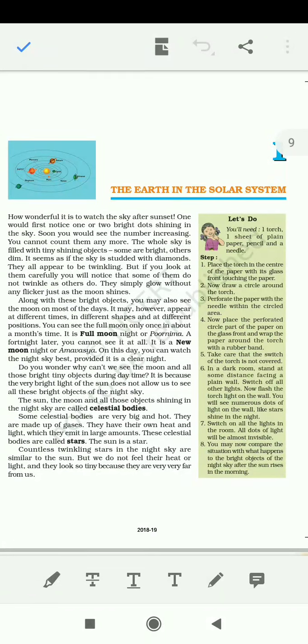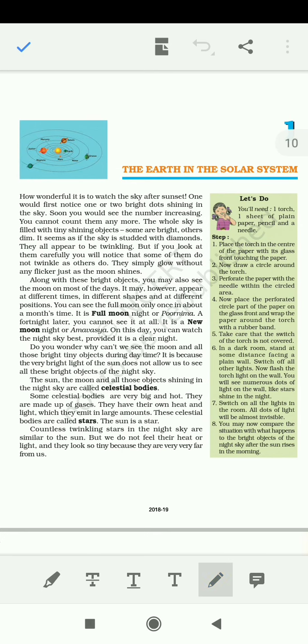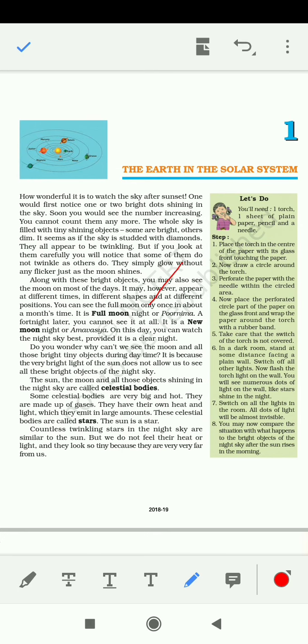So, the name of the chapter is The Earth in Our Solar System. In the solar system chapter, in the starting we will focus on the important points, like the first relevant point here we have to discuss is about the Purnima or full moon night.